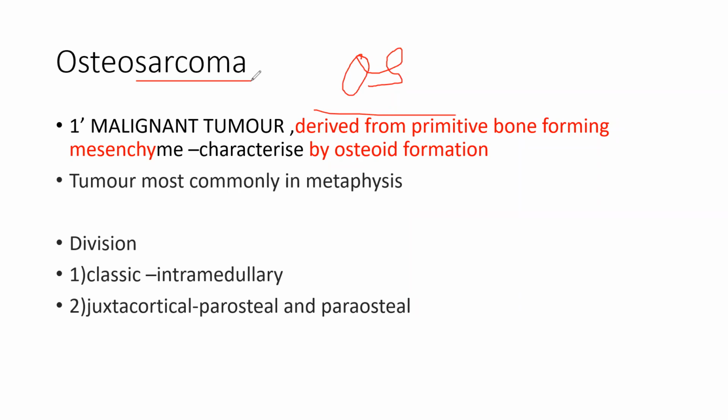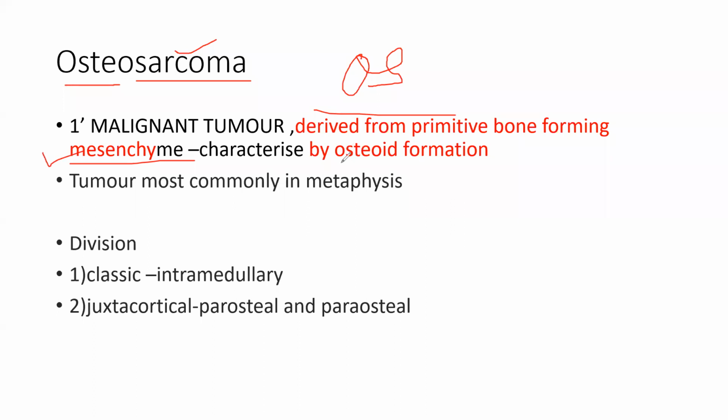It usually occurs in very young chaps. Osteosarcoma means bone, and sarcomas are malignancies. So it is a primary malignant tumor derived from mesenchyme. Mesenchyme are the primitive structures, primitive bone, what do we call it, mesothelial cell? There are ectoderm, endoderm and mesoderm. So it is a part of the mesoderm, mesenchyme.